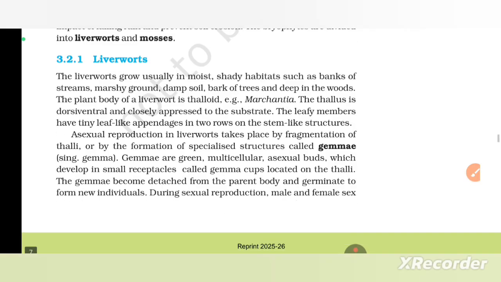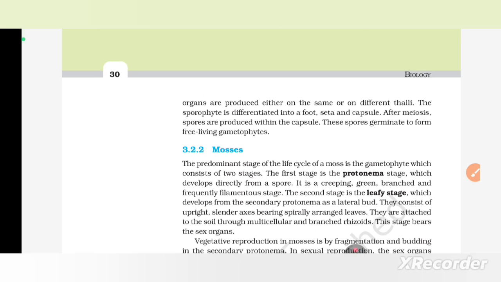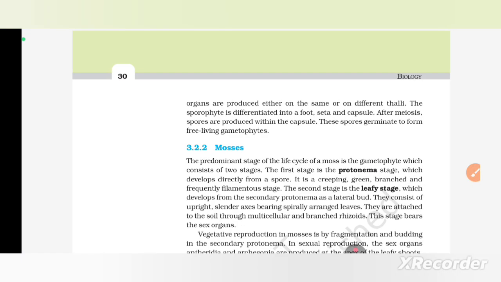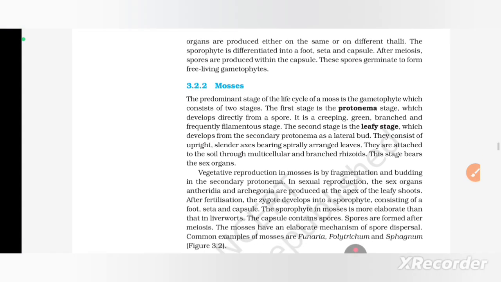During sexual reproduction, male and female sex organs are produced either on the same or on different thalli. The sporophyte is differentiated into a foot, seta and capsule. After meiosis, spores are produced within the capsule. The spores germinate to form free-living gametophytes.